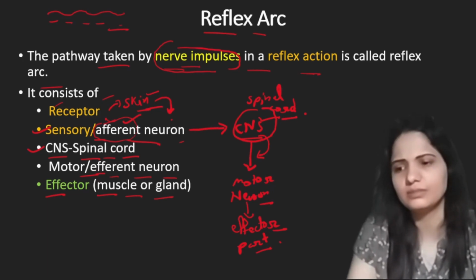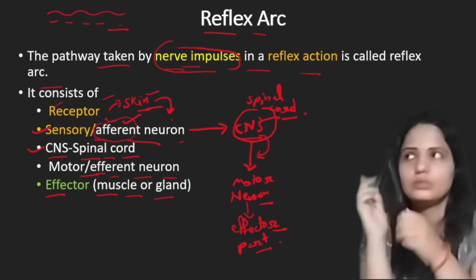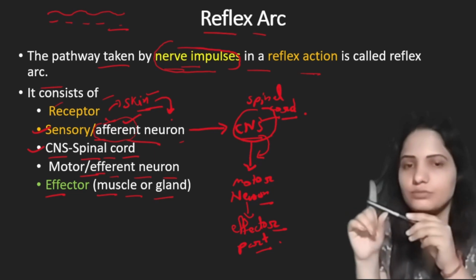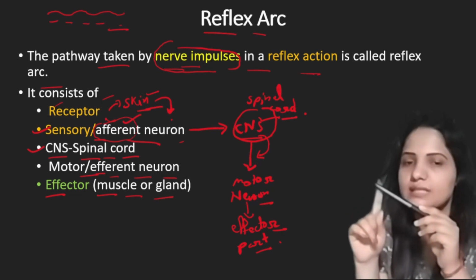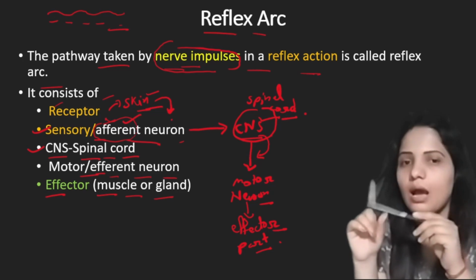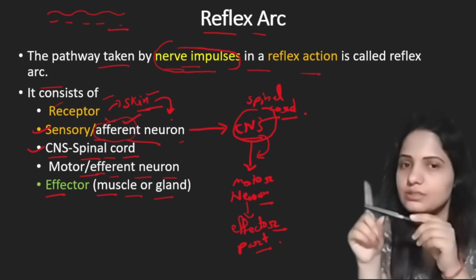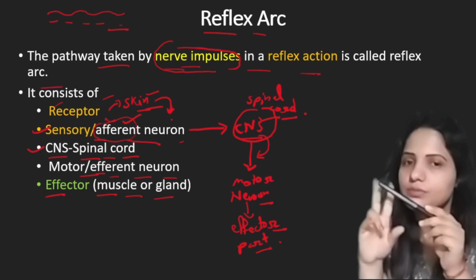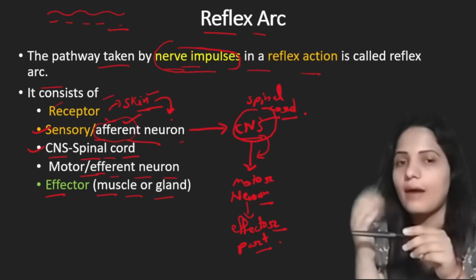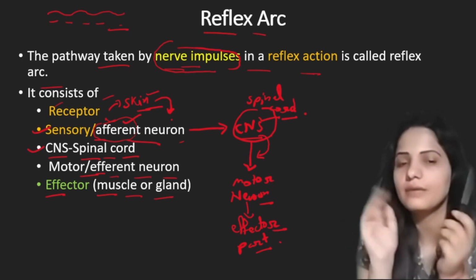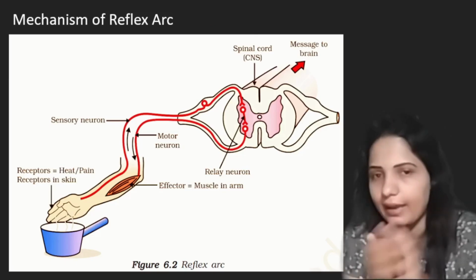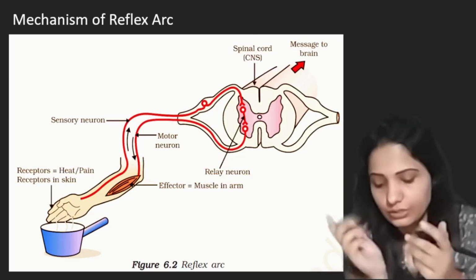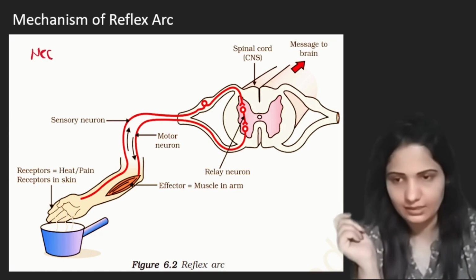You can remember this in a flow chart. First comes the receptor, then the sensory neurons, which transmit information from the receptor to the central nervous system. After the sensory neuron we have the central nervous system, which is the spinal cord. Then from the spinal cord we have the motor neuron. After the motor neuron we have the effector part, which can be muscle or gland. Here we have the mechanism of the reflex arc. This is given in your NCERT. This diagram is very important.